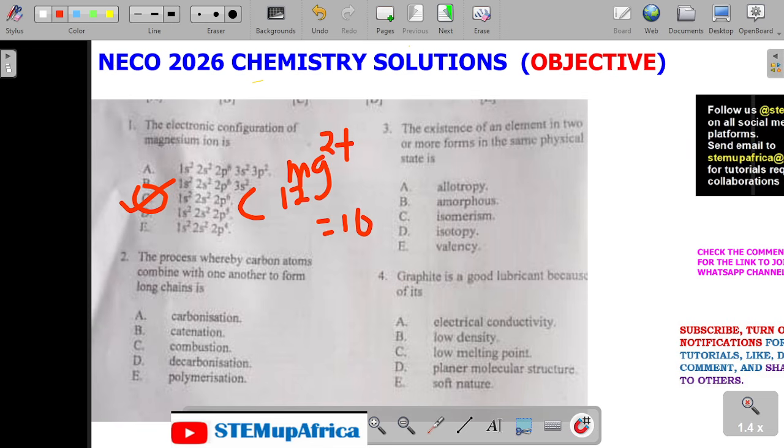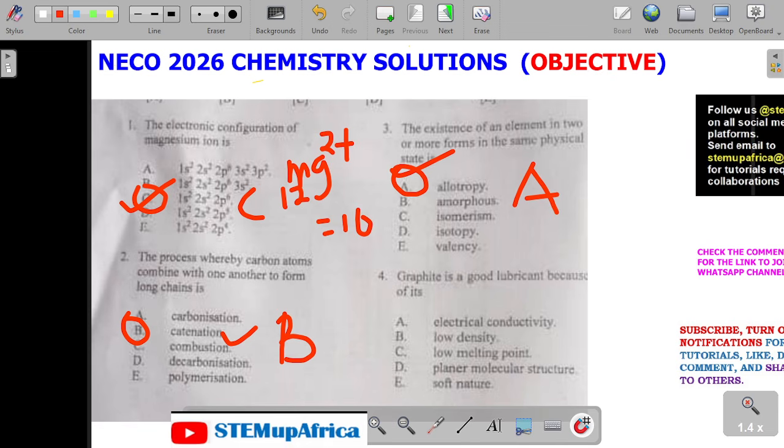So we have question 2. The process whereby atoms combine with one another to form a long chain is called catenation. It's under hydrocarbon. Catenation, which is B. Question 3 says the existence of an element in 2 or more forms in the same physical state is called allotropy. Question 3 is A.